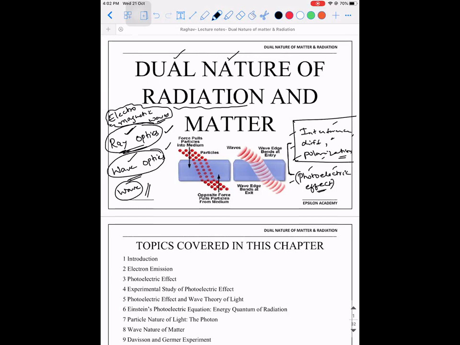The radiation that we are trying to talk about is electromagnetic radiation and matter. Matter is something which occupies space. Are you guys able to understand? So light exhibits dual property, and the property that you use depends on the phenomenon that you're trying to explain. If you're trying to explain interference and diffraction, we need to use the wave property of light. If you're trying to explain the photoelectric effect, we need to use the particle nature of light. So in this chapter, our main interest of study will be the photoelectric effect.